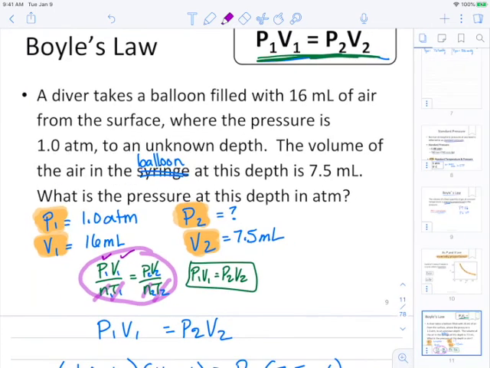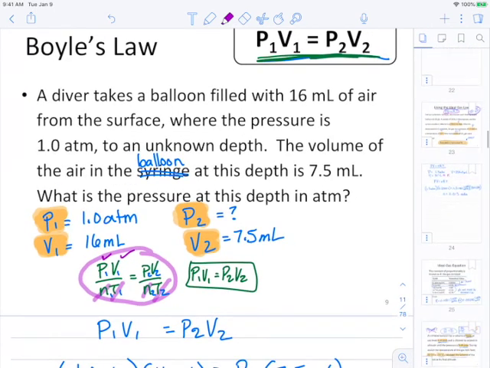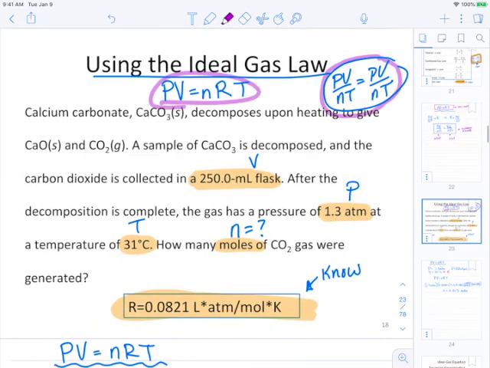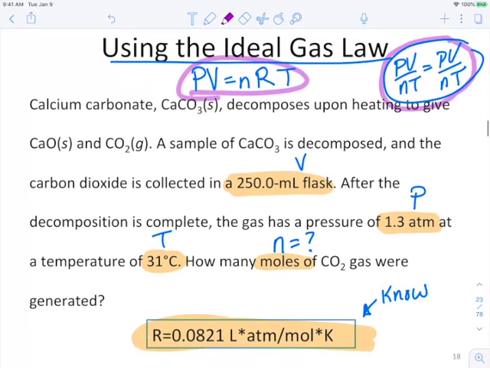Now let's go back to the problem we're working on. All right, here there's only one pressure, there's only one volume, only one temperature, and it's asking about one value for the moles. So because of that, we cannot use this one over here. So the PV over NT equals PV over NT, that is for a before and after.